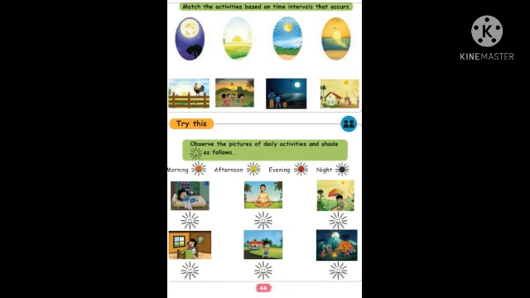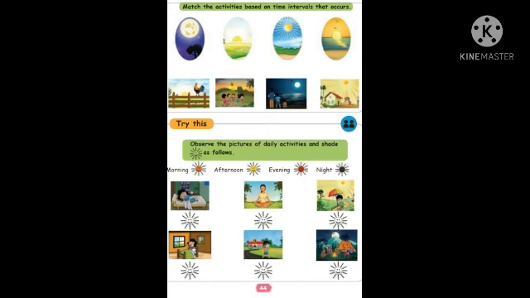Got it, children? First one night, second one red, third one umbrella, afternoon, fourth one girl getting up from the bed, red color. And the evening, the boy is going home, evening. And the night, black color. Okay, you can color it with crayons.